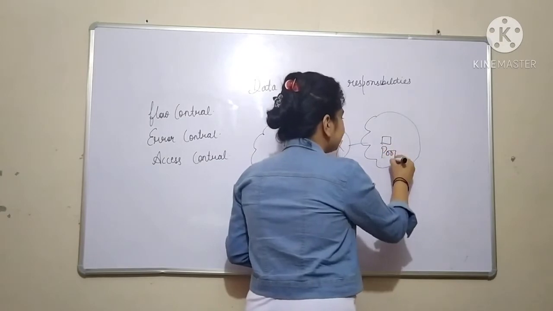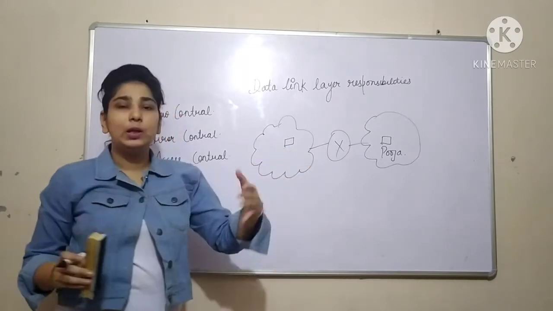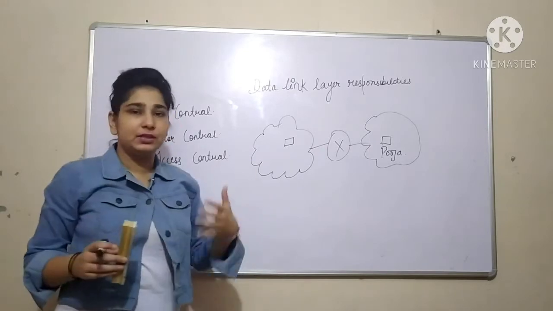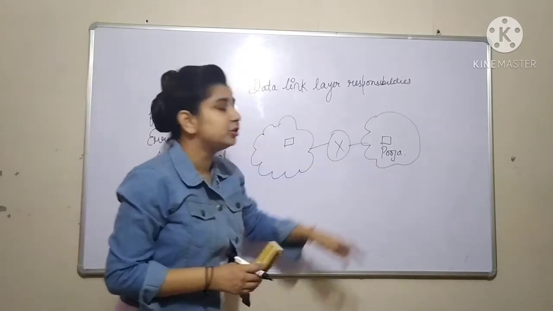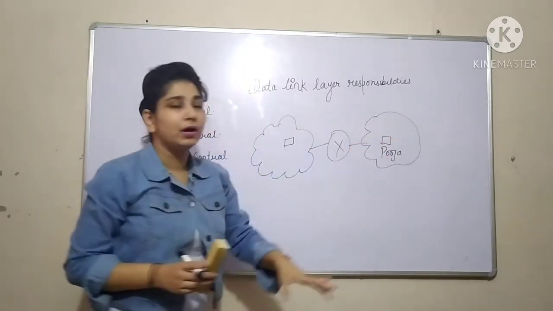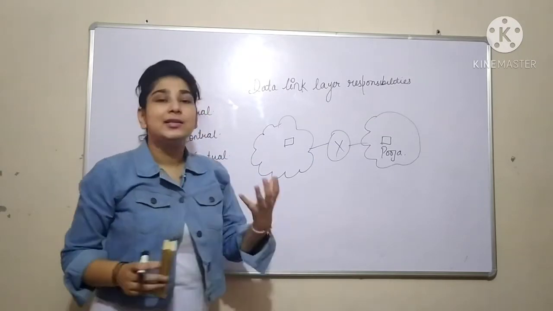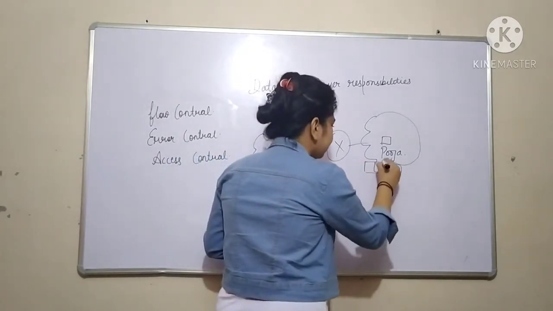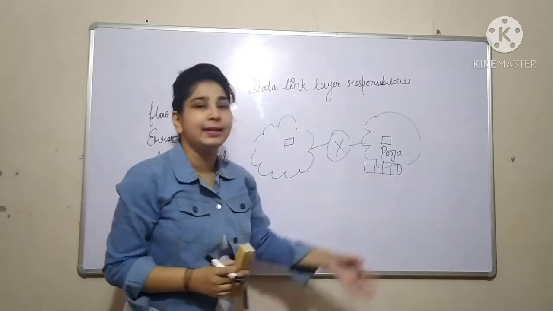I am sending some message to my friend Pooja. It is not that I am sending only one message. Let's suppose I am sending randomly a lot of messages, like 100 or 50 messages continuously to Pooja. So each and every network or device has some capacity to store a limited amount of messages. We have buffers which are going to store all the messages you are sending.